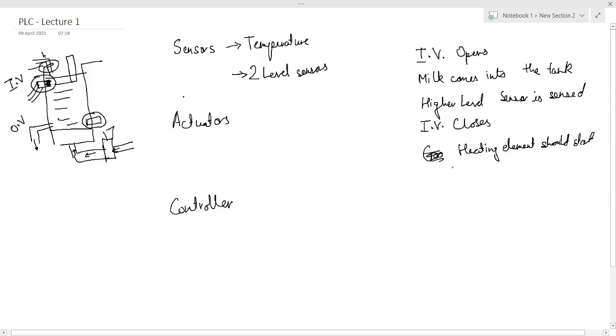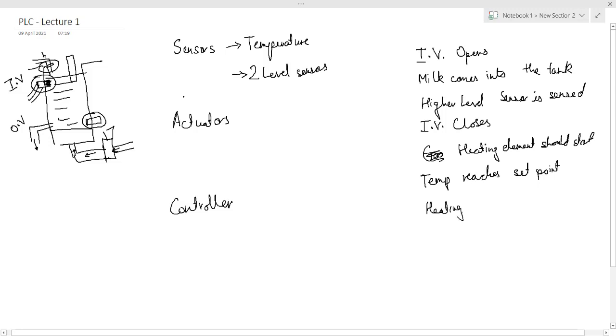As soon as heating starts, the temperature sensor will keep on sensing the temperature. When the temperature reaches the set point, whatever it might be, 85, 100, or 120 degrees Celsius,